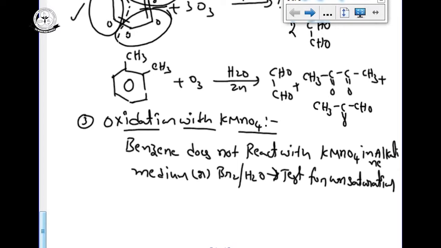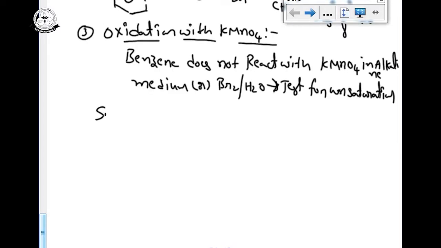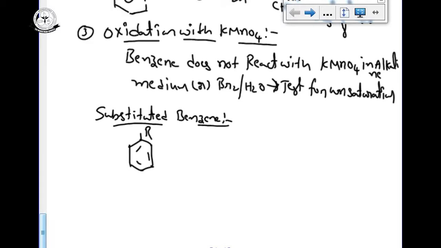So already we know, what we have to consider means substituted benzene. Substituted benzenes only we can take. Substituted benzenes on oxidation: substituted benzene means benzene with an alkyl group. Methyl benzene, that is toluene, and ethyl benzene, reaction with the strong oxidizing agent KMnO4.